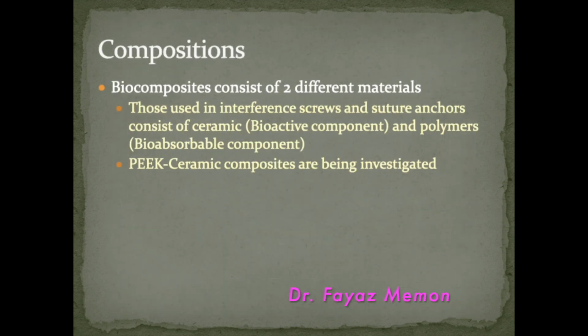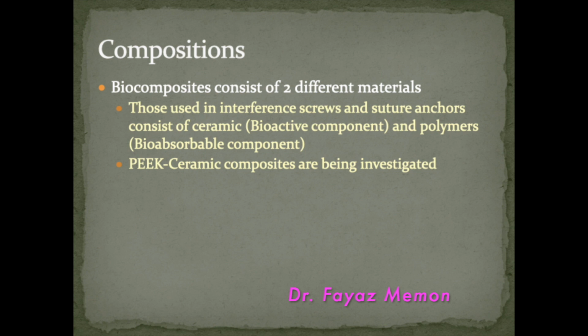These biocomposite implants were originally made up of ceramic material, that is bioactive component only. However, these materials were found to be very brittle for torsional forces intraoperatively. So they were very easily broken.